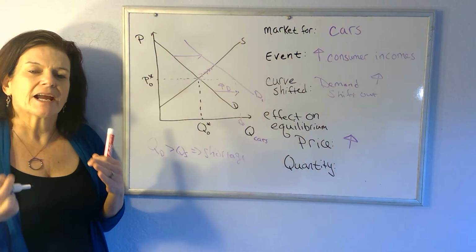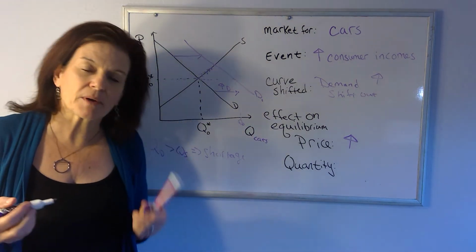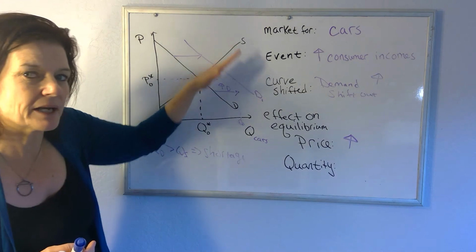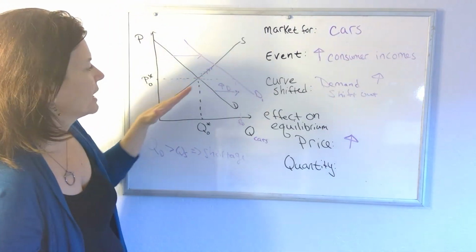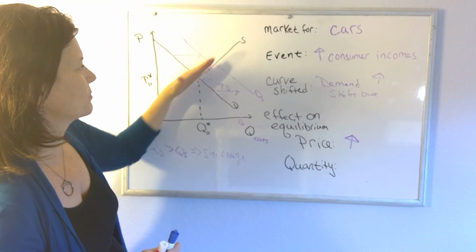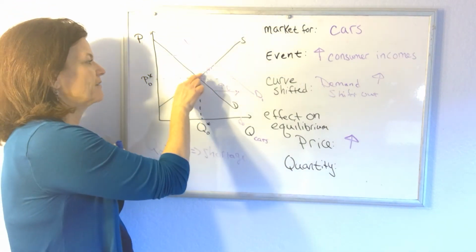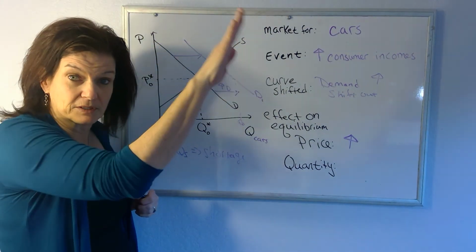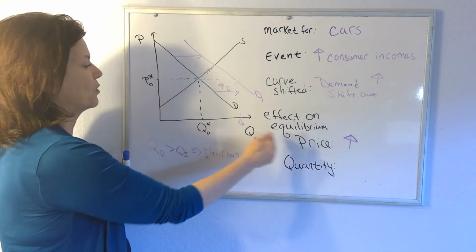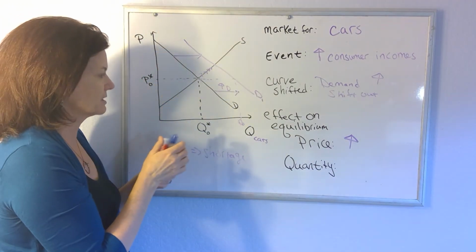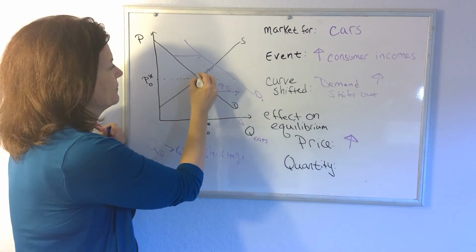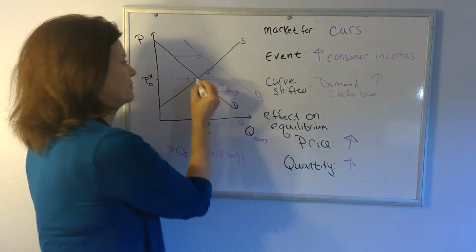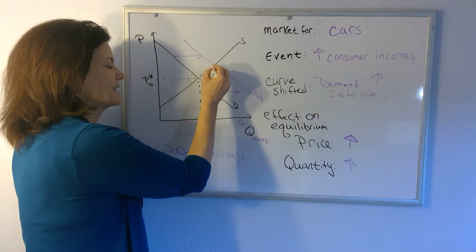Price is getting higher, and as price gets higher, suppliers are saying, oh, at a higher price, I'm more willing to supply, but we don't have to shift the supply curve to show that, right? The supply curve is drawn with a positive slope. The supply curve is drawn showing if price goes up, yeah, people will supply more. That's what the supply curve shows, how quantity supplied changes as price changes. So yeah, price is going up, and that's going to increase the quantity that people are willing to supply. And that's going to keep happening.